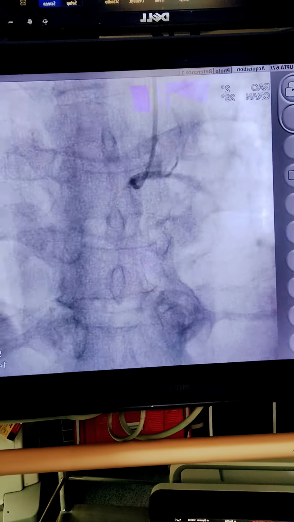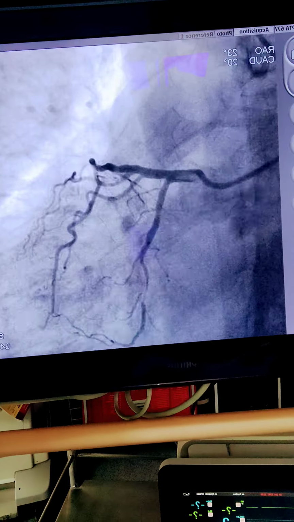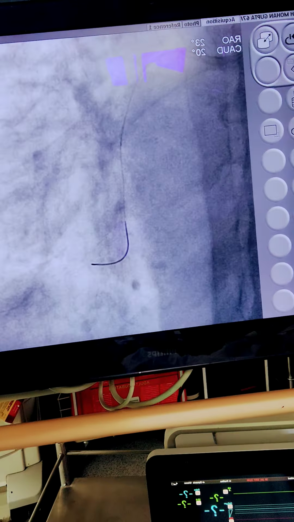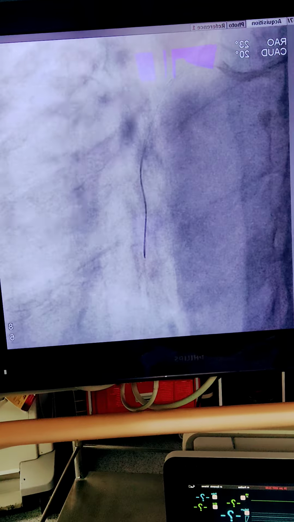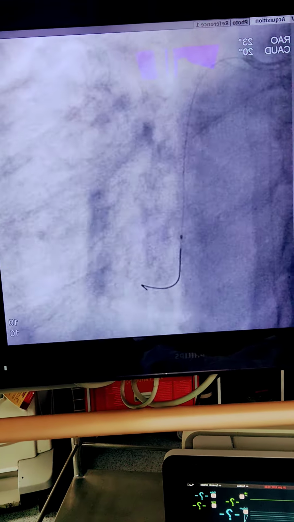इसके बाद हमने ये करने के बाद we have done with the guiding catheter. This is the stenosis, about 95%. You can see the stenosis of left circumflex artery. It is reverse. Guide wire is there now. तो guide wire के बाद रुको sister. Guide wire के बाद हमने pre-dilatation किया with the help of balloon.